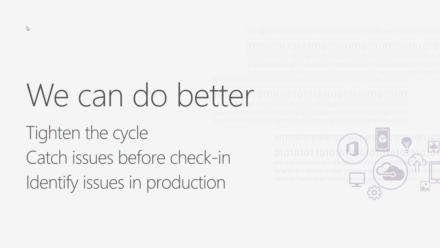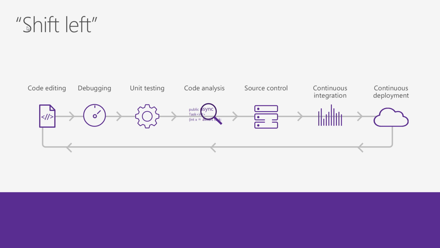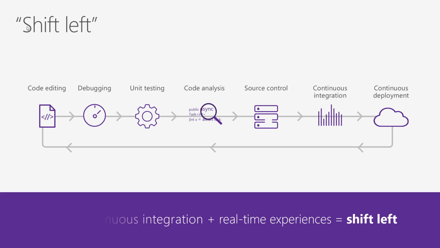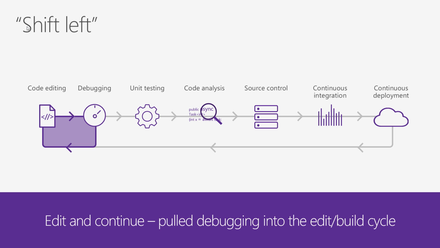So tighten up the initial cycle in the beginning before we do check-in. And how can we improve our code and also catch some issues before we go into production. So we shift back here, we can actually shift left our development cycle. So the idea is building in some experiences in our development process in Visual Studio 2017 to shift that development. So if we look here, there's a few improvements in edit and continue and being able to